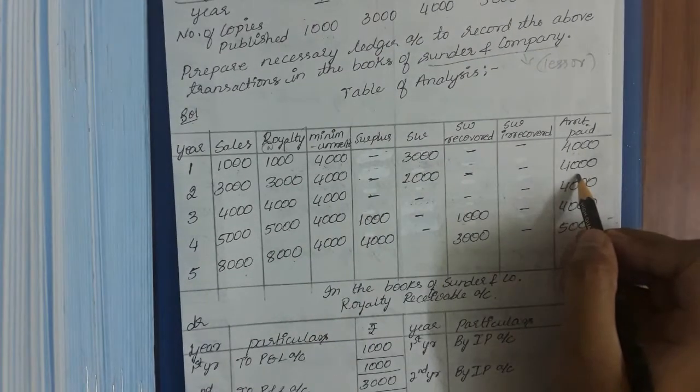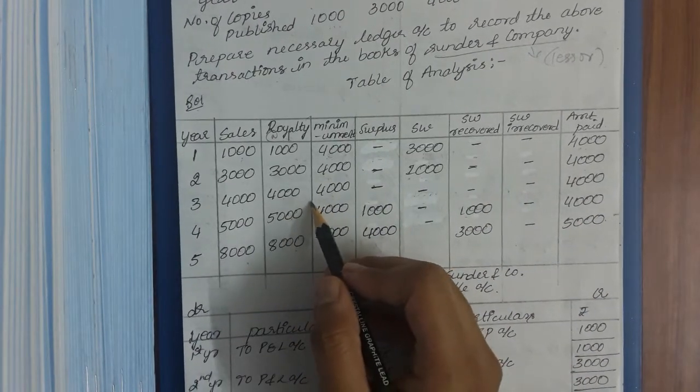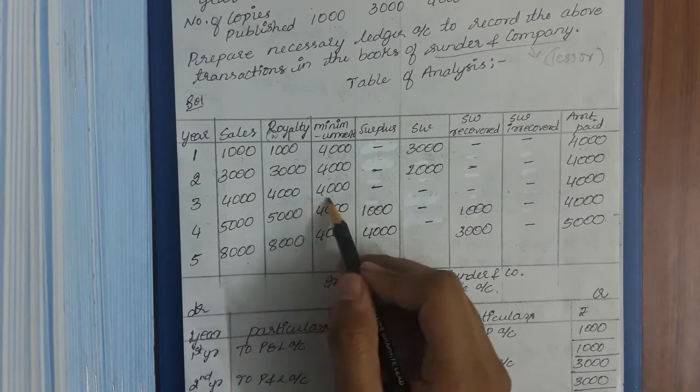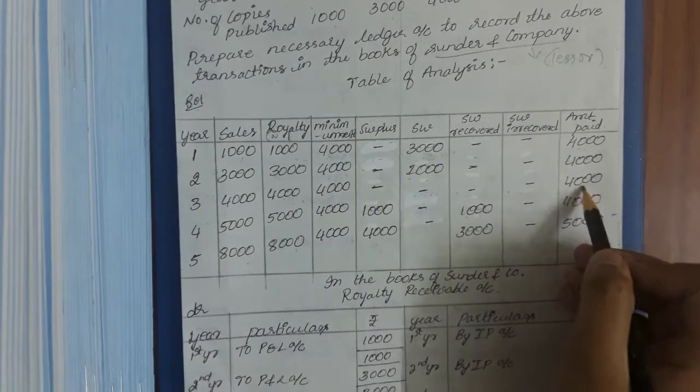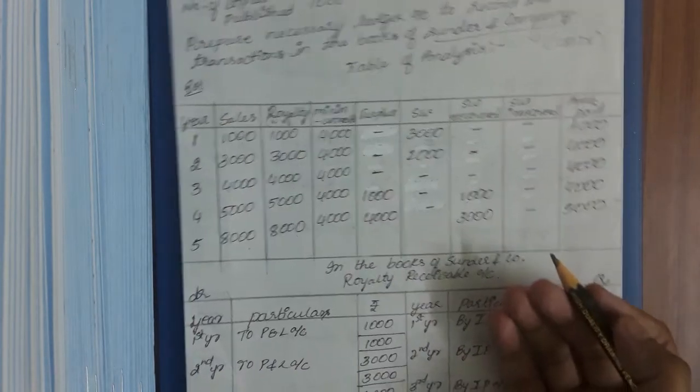The amount payable for the landlord is ₹4,000. So in the next year, you can see minimum rent and royalty are both the same. So at this time, you'll be paying the royalty value, and it will not occur at a surplus, nor at a short working also.